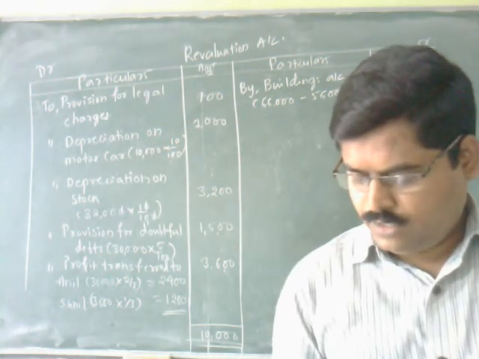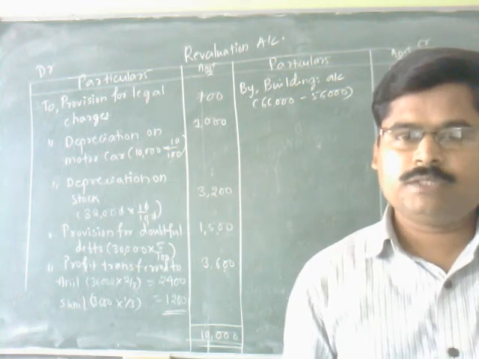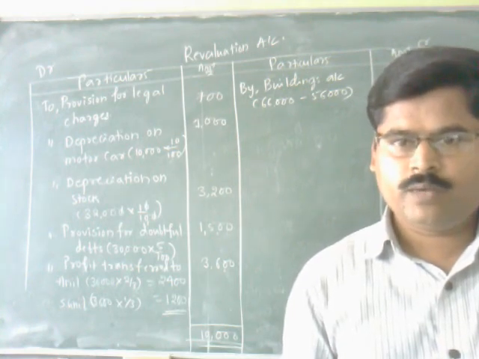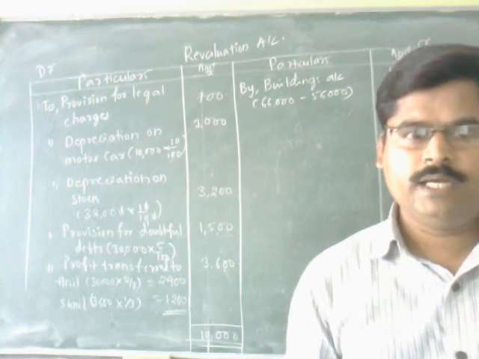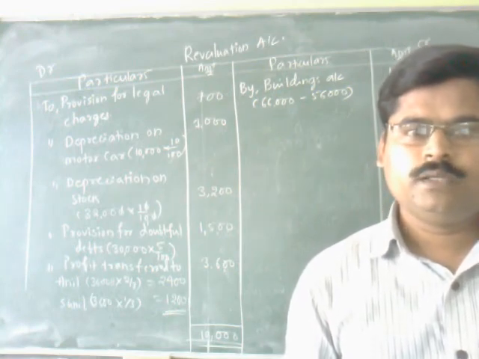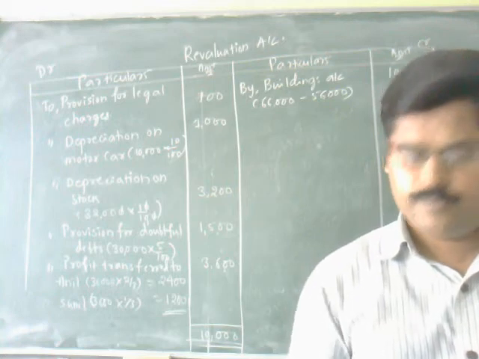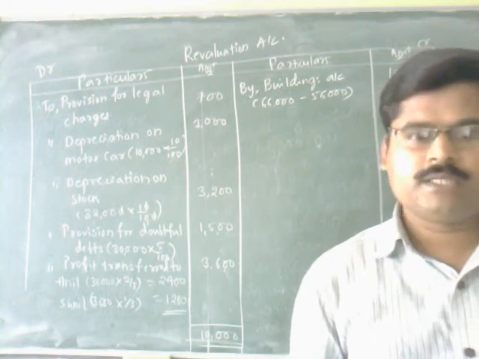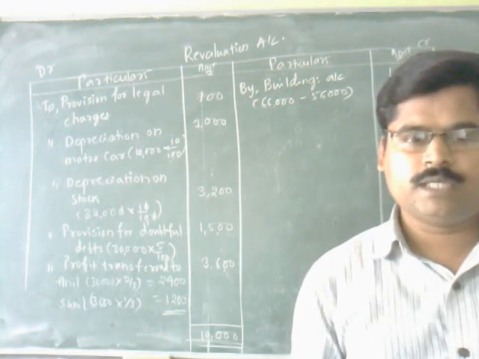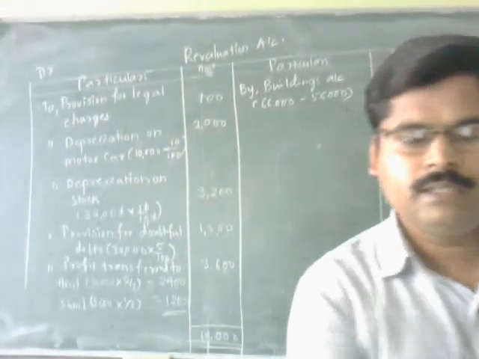And thereafter stock and motor car can be depreciated. Depreciation is an expenditure because it is a loss in the value of the asset, that is why depreciation of motor car 10% as well as depreciation of stock will be 10%, and provide for doubtful debts at 5% on debtors. Provision for doubtful debts is also an expenditure, that is why I have recorded it at the debit side of the revaluation account.